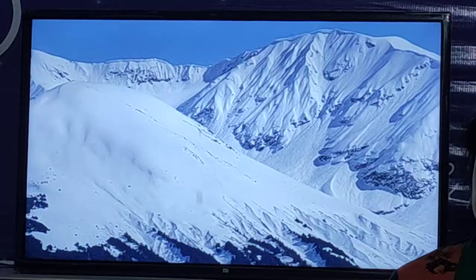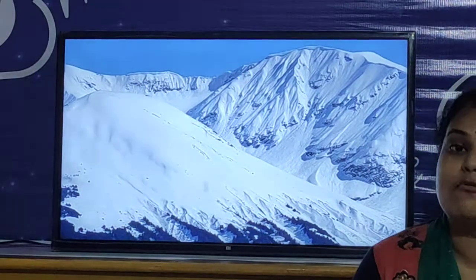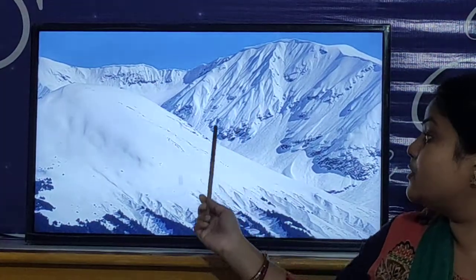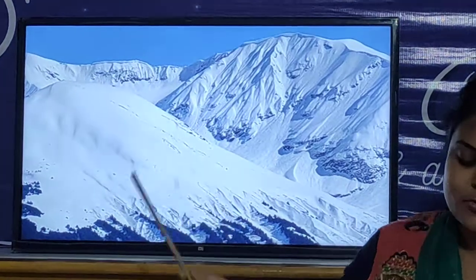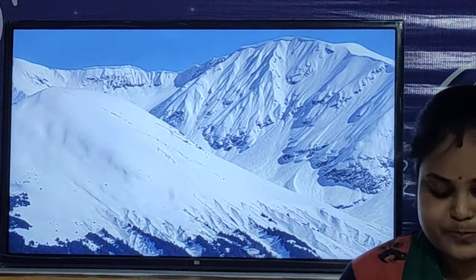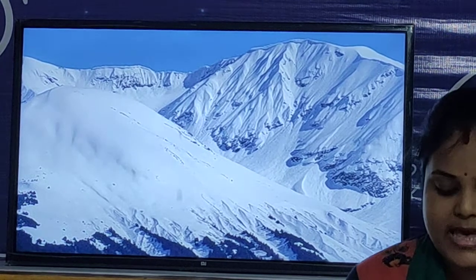And children, melting snow. We have rivers, and have you ever thought about where the water in the rivers comes from? It comes from melting snow from the snow-capped mountains. Look, these are the mountains covered with snow. When this snow melts, the river fills with water. So the melting snow from the snow-capped mountains fills the rivers and is a source of water.